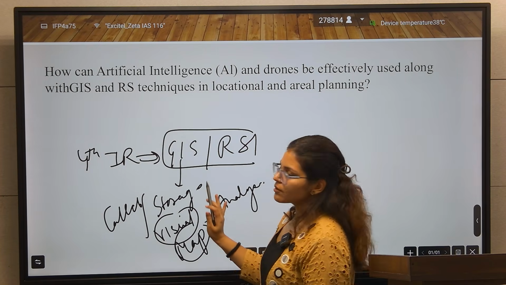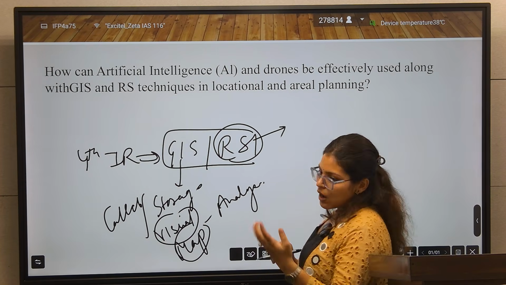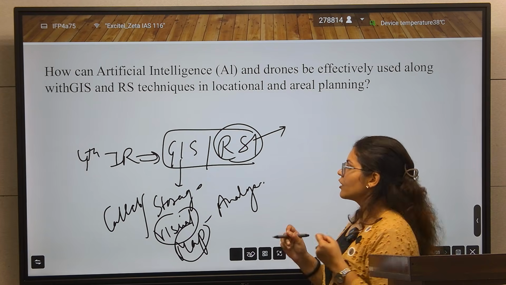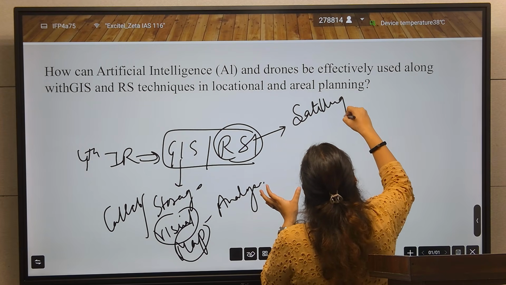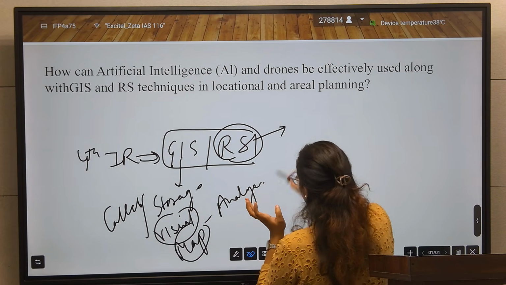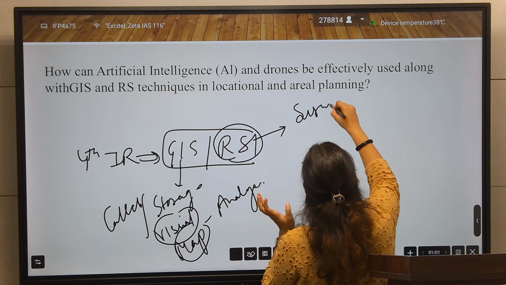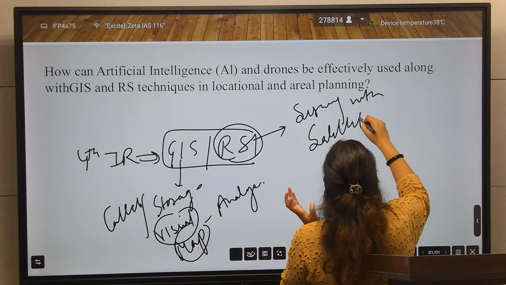This is the work of GIS. What is remote sensing here? Now there is no need for a manual survey. RS is remote sensing, the use of satellites. Here we do surveys with the use of satellites.